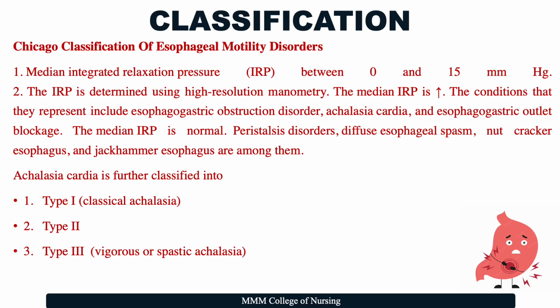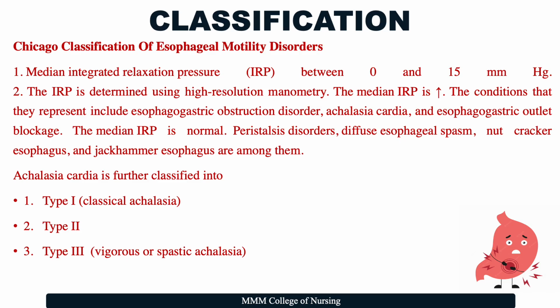Before we go into the classification of achalasia, we need to understand the Chicago classification of esophageal motility disorders. So, the first thing that we need to be aware of is the median integrated relaxation pressure, otherwise referred to as IRP, which is normal between 0 and 15 mm of Hg. And this is determined by using high resolution manometry.